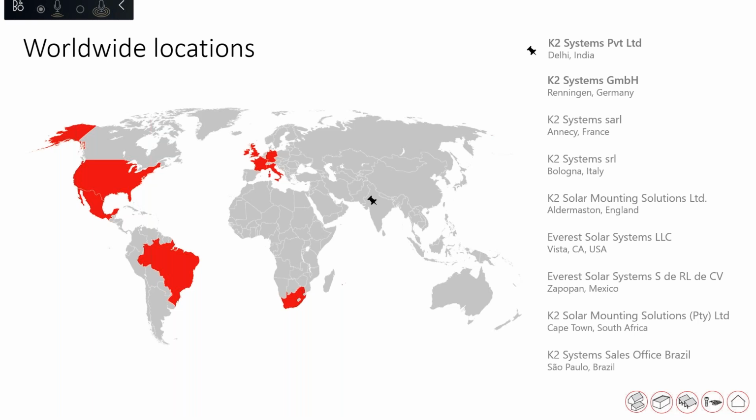And then we have a subsidiary in France. Then we have a subsidiary in Italy, England, USA. We operate under the name of Everest. Also in Mexico, we operate under the name of Everest, but it belongs to the same group. And also we have recently opened 2 more subsidiaries, one in South Africa and one in Brazil.